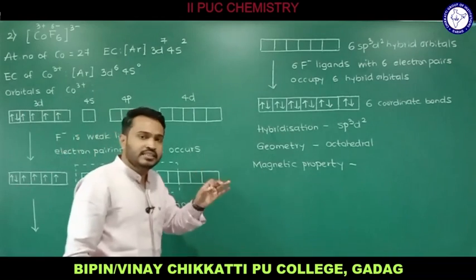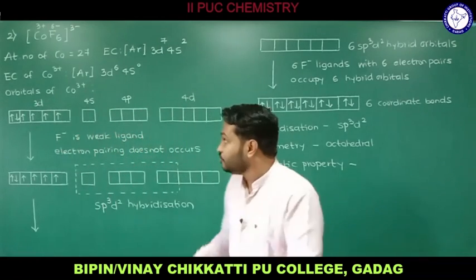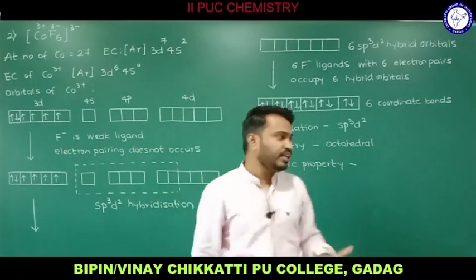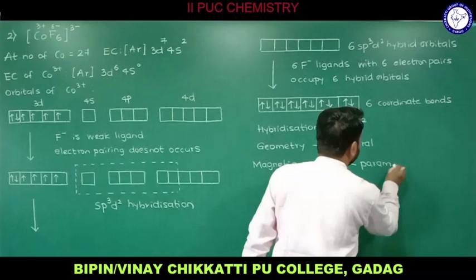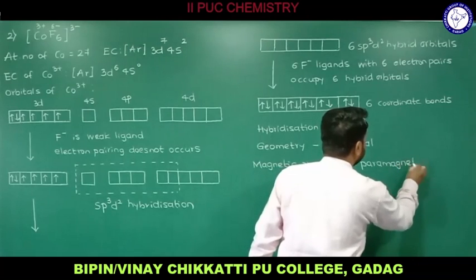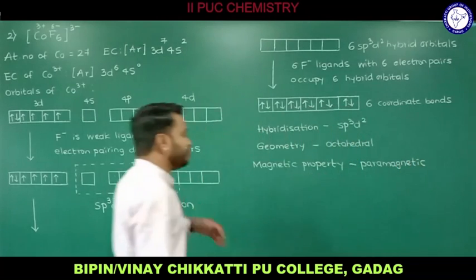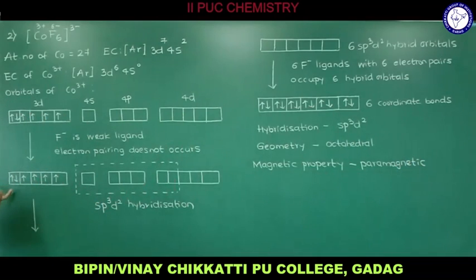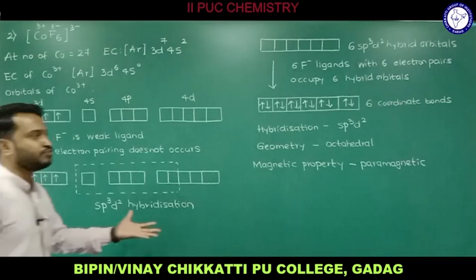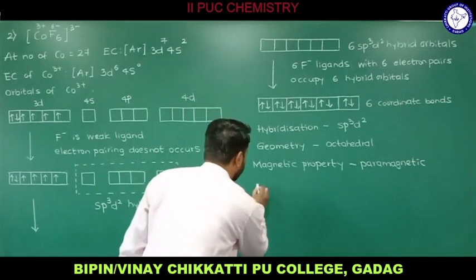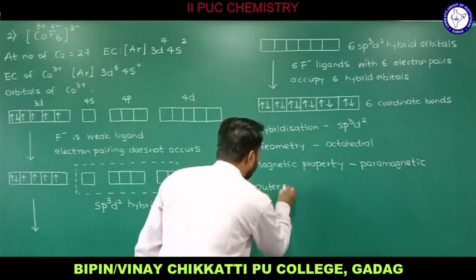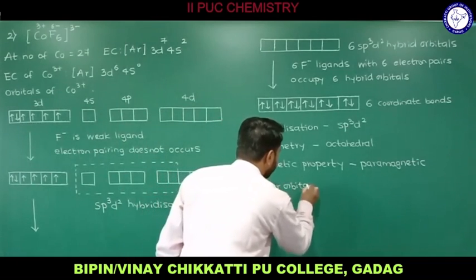Since there are unpaired electrons in the 3d of cobalt 3 plus, this particular compound is paramagnetic in nature. In the previous example, all these were completely filled, therefore diamagnetic. Now we have unpaired electrons, which constitutes paramagnetic nature. Now we'll see what kind of complex it is. So now let me write that one. This is an outer orbital complex.